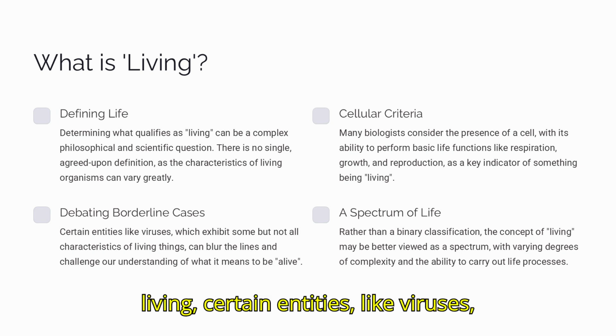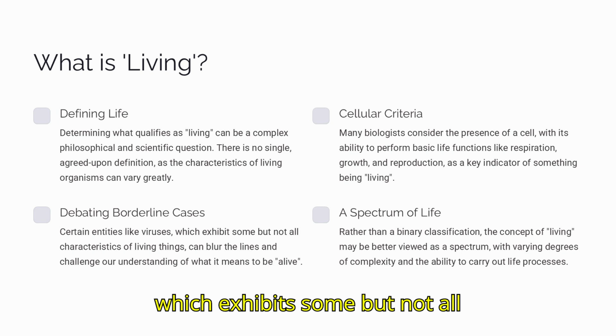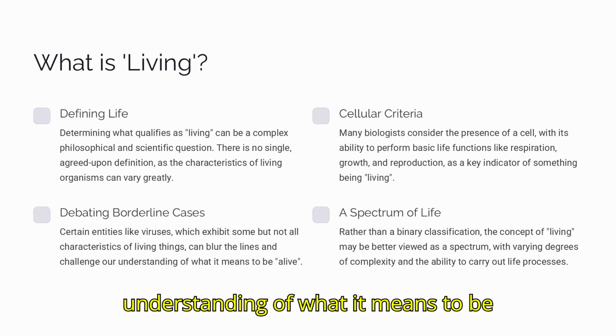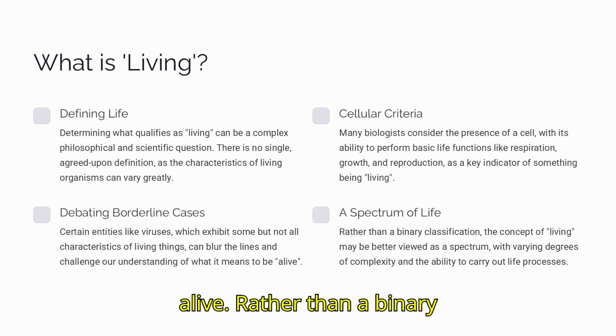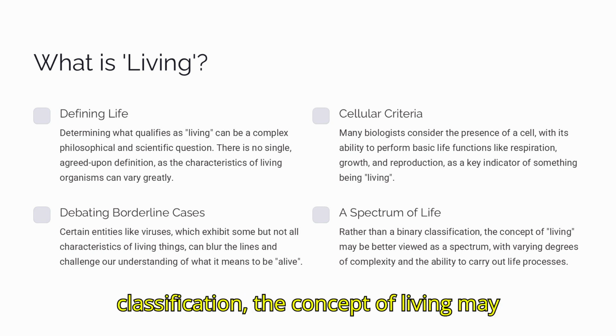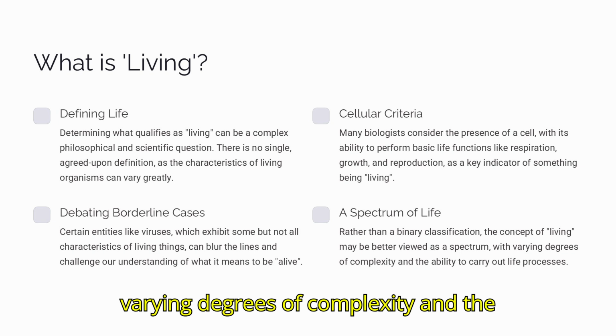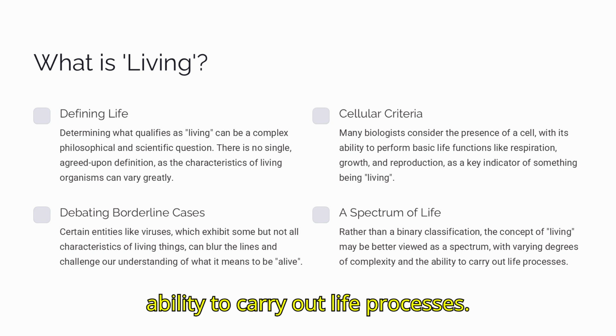Certain entities like viruses, which exhibit some but not all characteristics of living things, can blur the lines and challenge our understanding of what it means to be alive. Rather than a binary classification, the concept of living may be better viewed as a spectrum, with varying degrees of complexity and the ability to carry out life processes.